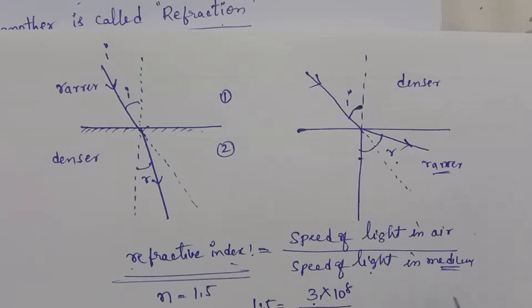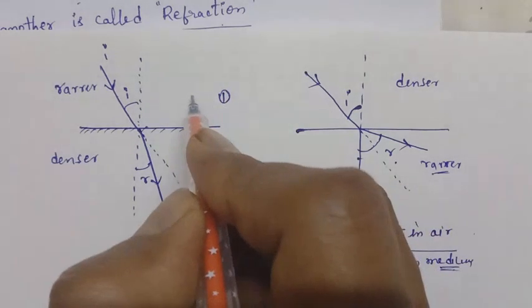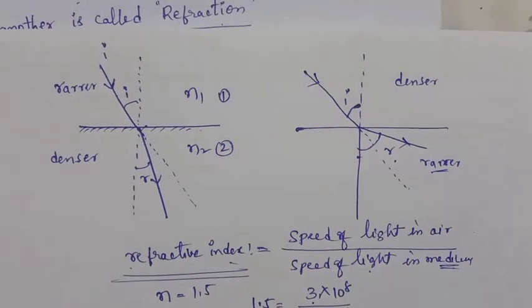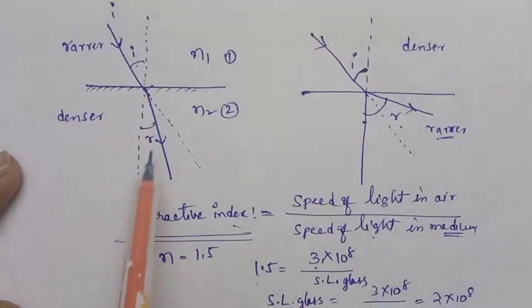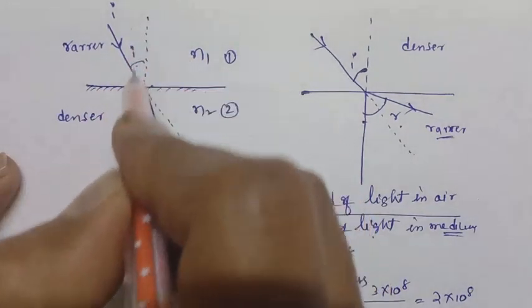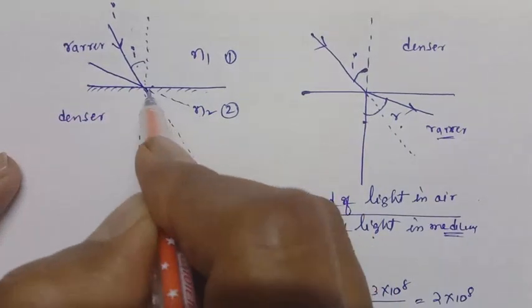In that medium the speed decreases, and automatically the refractive index increases. So in the case of a denser medium, the speed decreases and it bends towards the normal. Suppose the refractive index of this material is n1 and of this material is n2. Then for a particular angle of incidence, we get the refraction angle like this. If we change the incident angle like this, it will travel like this, but it bends in this manner.